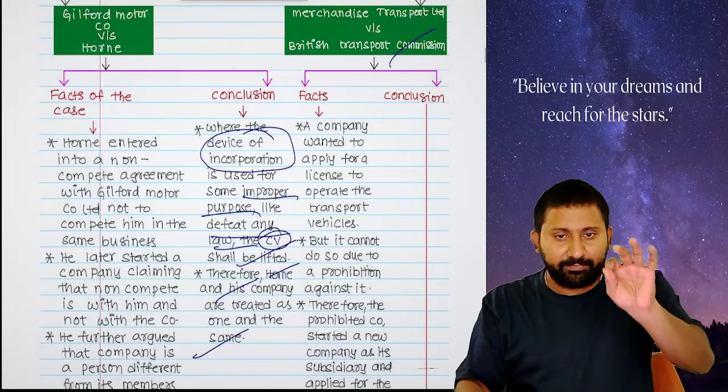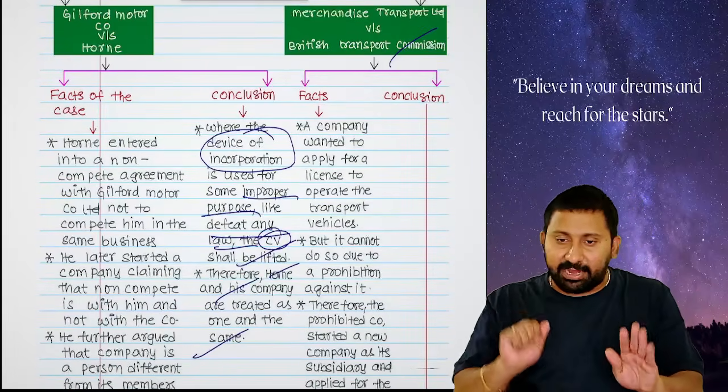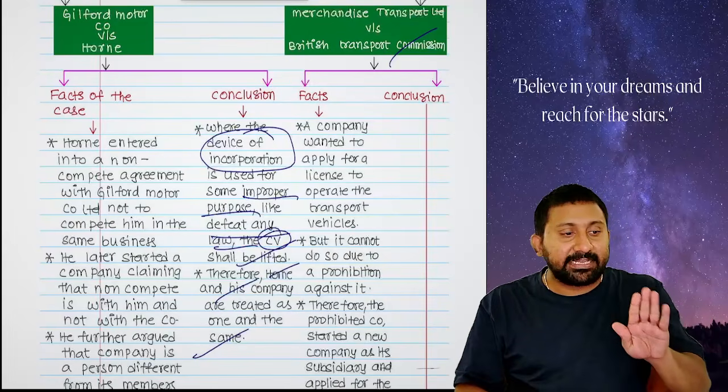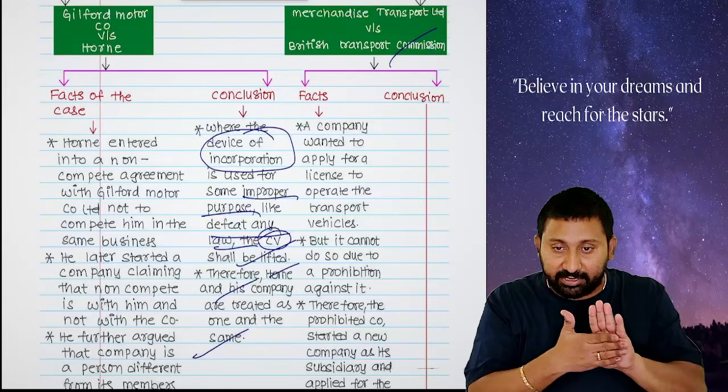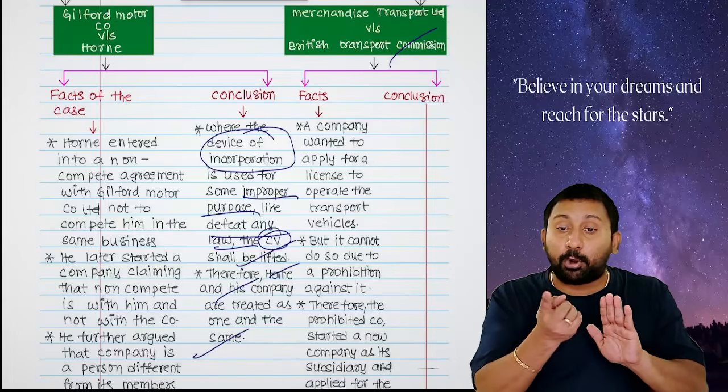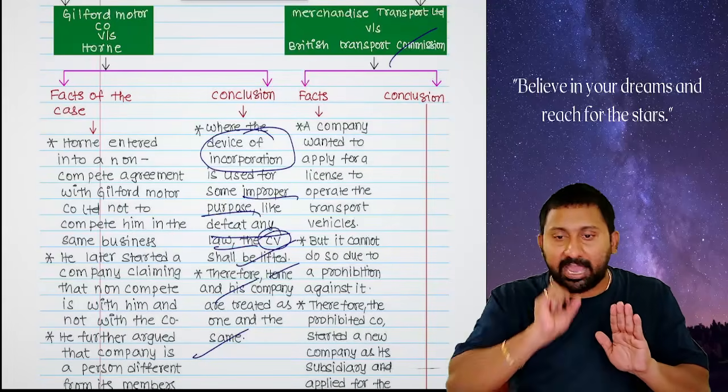Merchandise transport. There is a company, X Limited, Y Limited. X Limited is having a prohibition against it. X Limited has a prohibition against it that it should not carry on business.